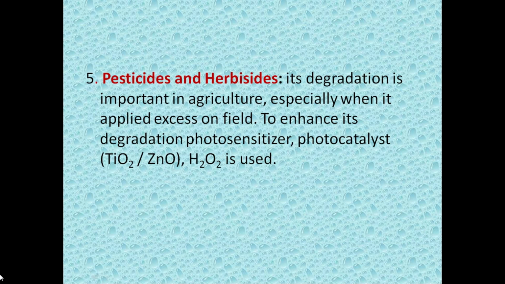Now to reduce it, we prefer to degrade these excess pesticides and herbicides, and to enhance this photodegradation, we use photosensitizers or photocatalysts like titanium dioxide, zinc oxide, which we are going to learn in the next sessions, or sometimes hydrogen peroxide is also used to increase degradation of pesticides and herbicides.